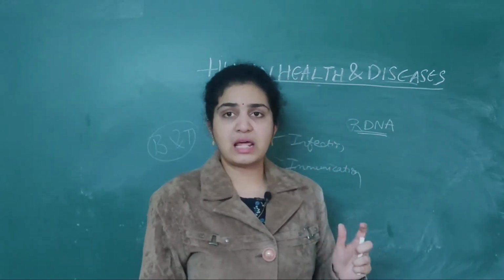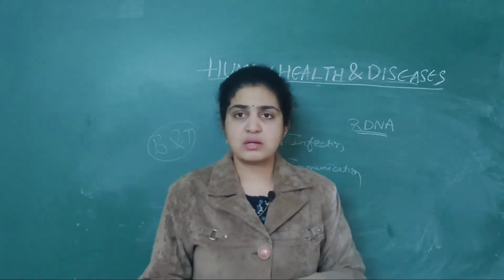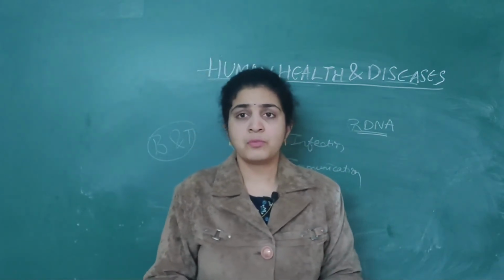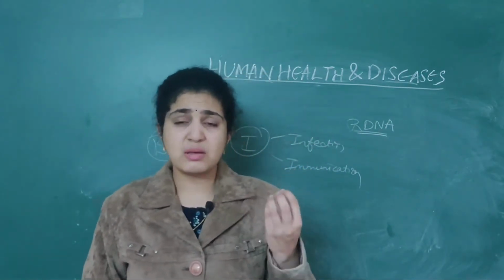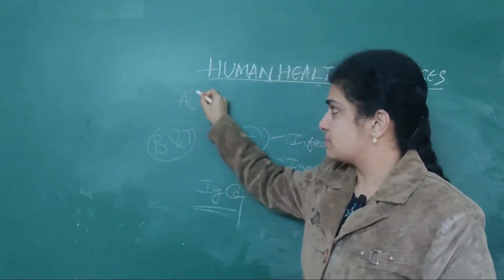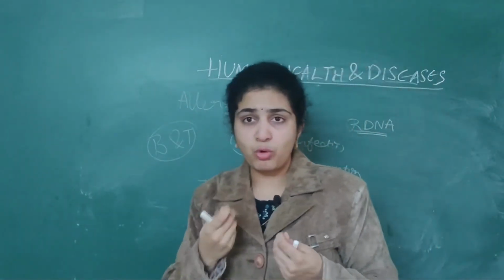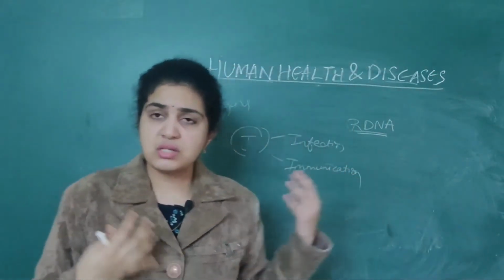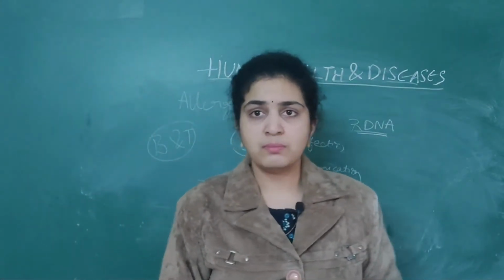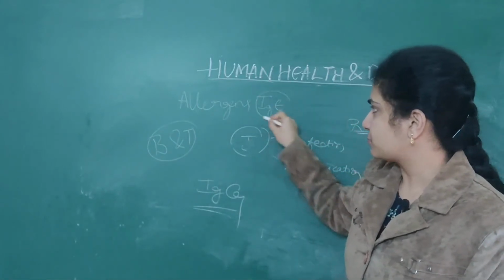Next we have seen about allergies. What allergies will we have? Generally, if you go somewhere, you will start sneezing, coughing, wheezing and so on. Why will all this happen? Due to some allergens that are present in the environment. What are these allergens? It may be dust or pollen grains and so on. You see numerous allergies. What antibodies are activated based on this allergy? It is nothing but IgE antibodies, IgE.